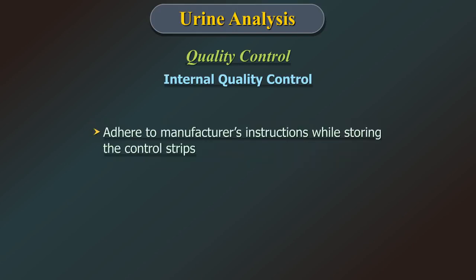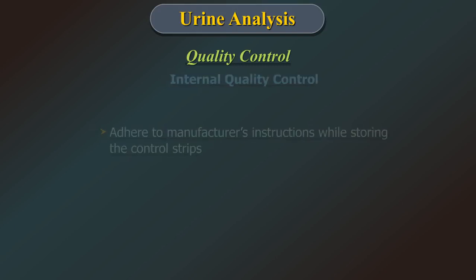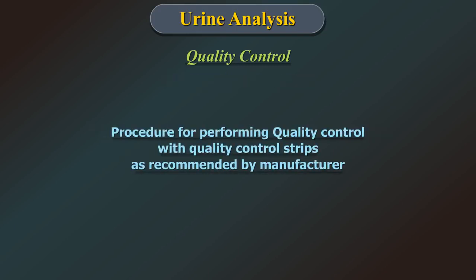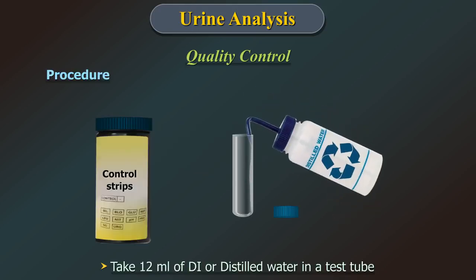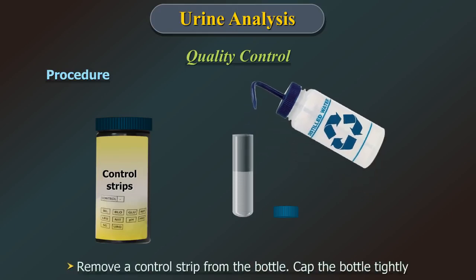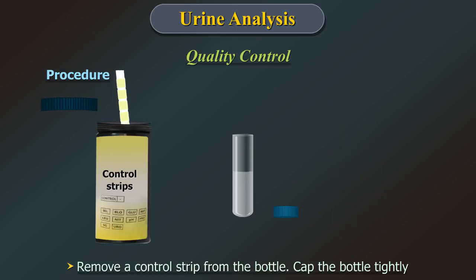Adhere to manufacturer's instruction while storing the control strips. Procedure for performing quality control with quality control strips, as recommended by the manufacturer. Take 12 ml of distilled water or deionized water in a test tube. Remove a control strip from the bottle and cap the bottle tightly.